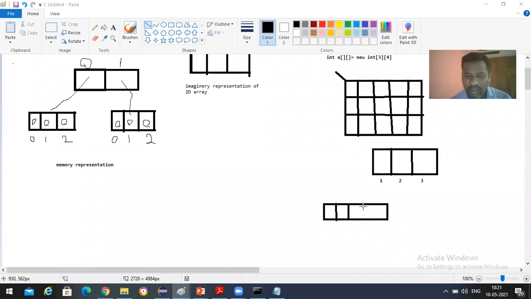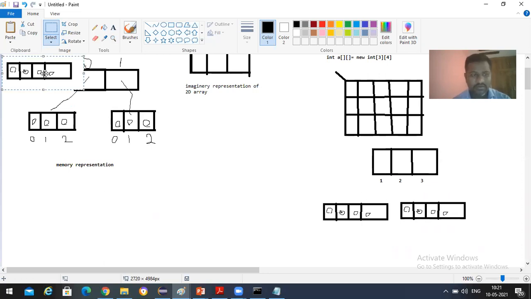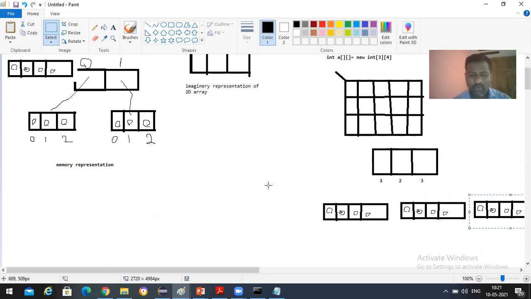Okay. So again, we'll be taking one more block like this. So 0, 1, 2, 3. In this case, we'll be having all default values 0. And here also 0. And here also 0. Like that, we'll be having one more block. And this contains addresses. The second one contains the second 1D array address, and the third block contains the third 1D array address.